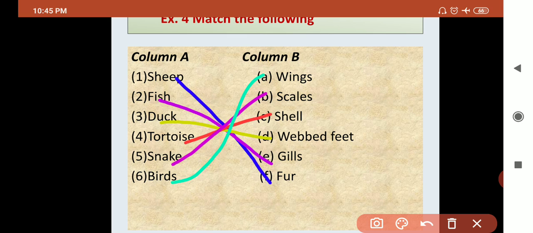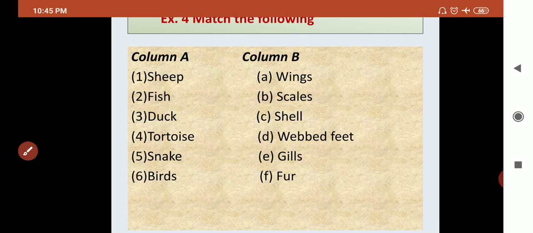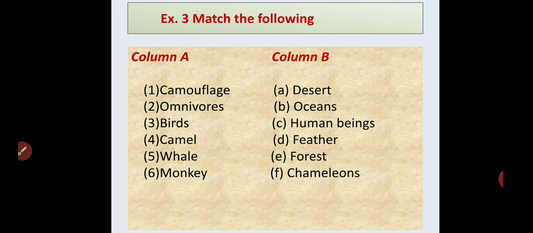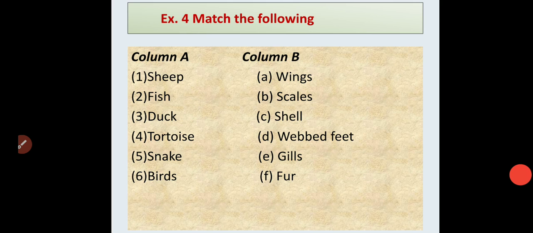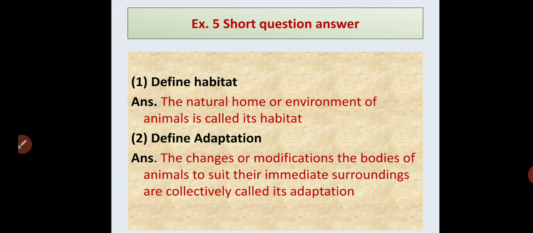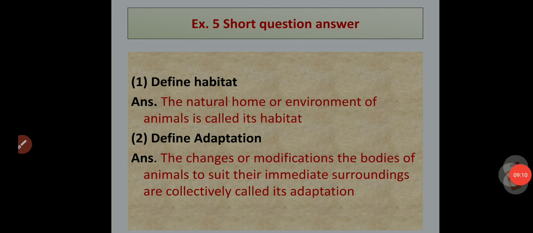So again, verify it. Sheep have fur. Fish have gills. Duck has webbed feet. Tortoise has a shell. Snake has scales, and birds have wings. Okay, now next, that is the short question answer.